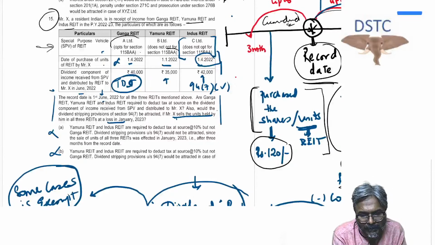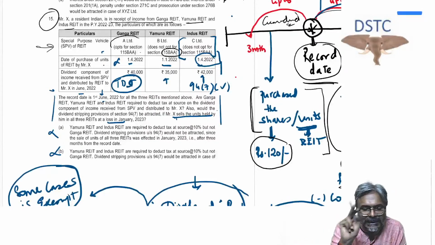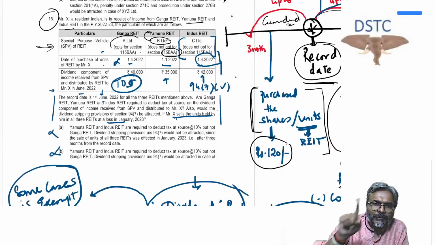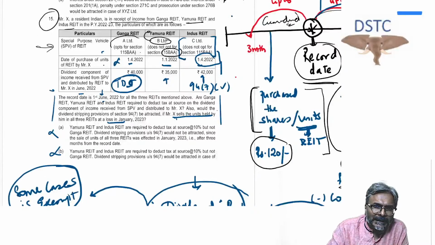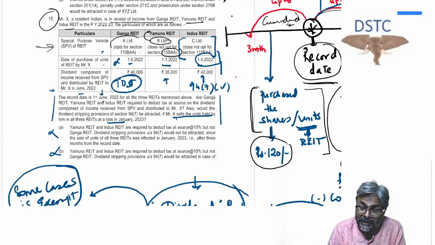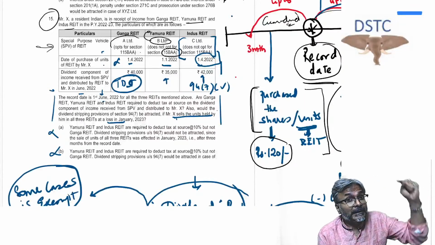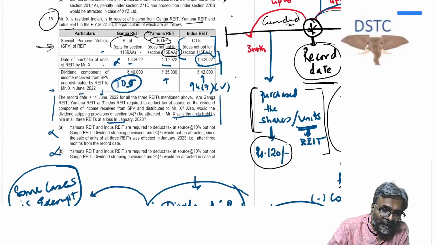Yamuna has not opted for 115BAA. So in the hands of Yamuna, B Limited, which is the SPV of Yamuna, has not opted for 115BAA. So when the dividend will be paid by B Limited to Yamuna, it will not be taxable in the hands of Yamuna. When the dividend will be passed on by Yamuna to the unit holder, it will also not be taxable in the hands of the unit holder. Why? Because the SPV has not opted for 115BAA.